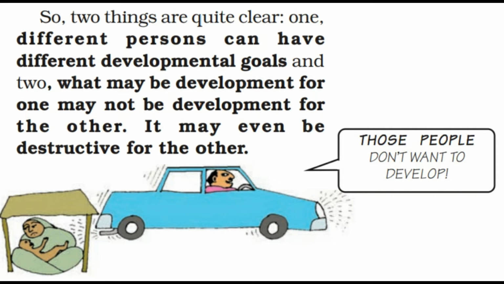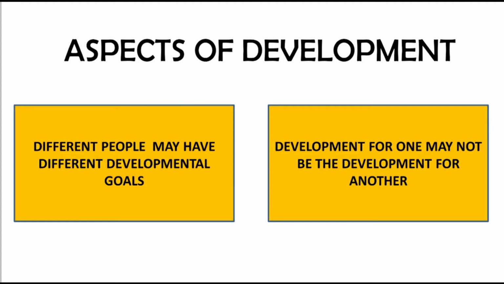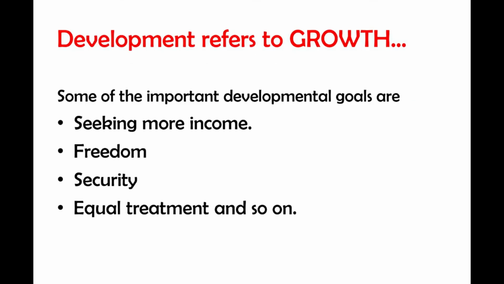There are two types of goals we have, that is material goals and non-material goals. Material goals are that we always want to have more income, a good job, a house or a car, or whatever necessary things we need in our life. But the non-material things are like equal treatment, freedom, security, respect and all. So the developmental goals are not only about better income, but also about other important things in our life.